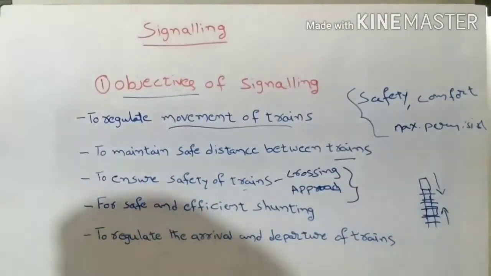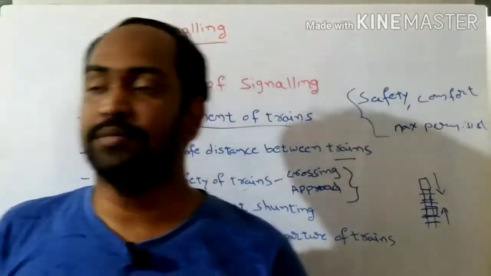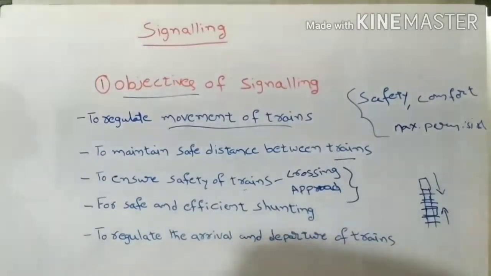In such cases, the signaling system should ensure safety between the two trains. It means by using the signaling system, we can stop the collision of two trains.